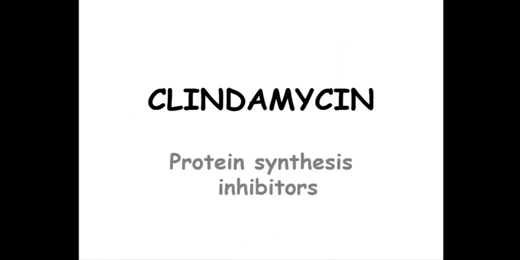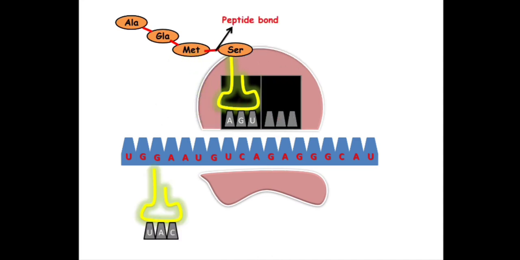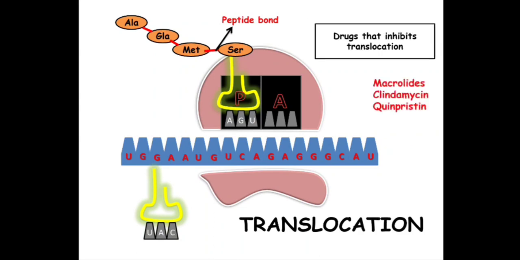Now going to our next topic, that is clindamycin. Regarding clindamycin, the mechanism of action is the same as that of macrolides: after formation of the peptide bond, translocation occurs, and clindamycin is an MCQ drug which basically inhibits the translocation. Next, we have three important points to remember regarding clindamycin.